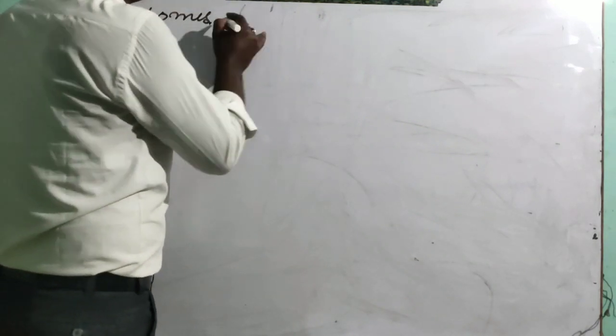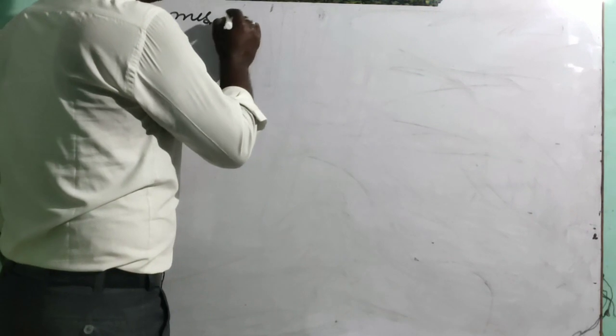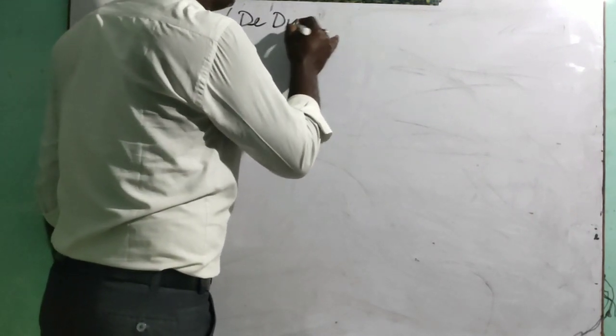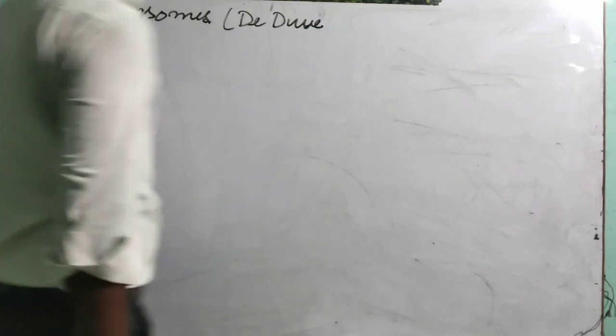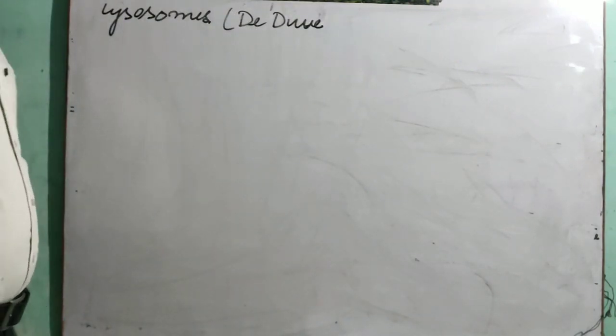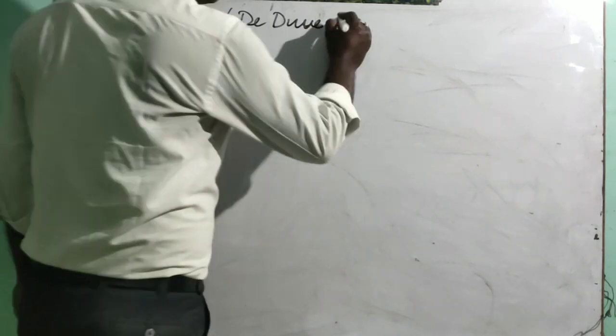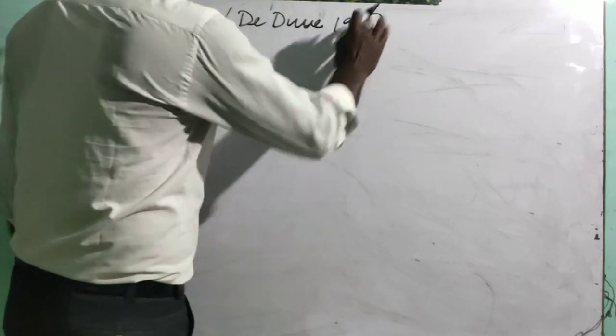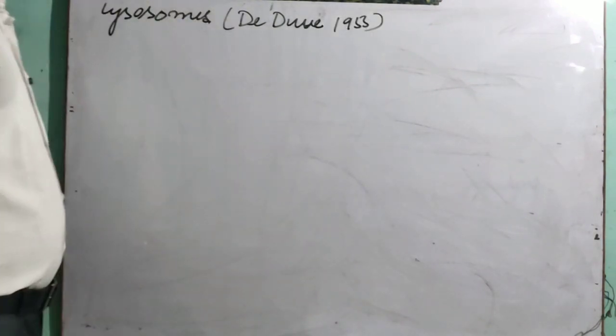It was discovered by a scientist, D. Dewey, in 1955, after the invention of the electron microscope.